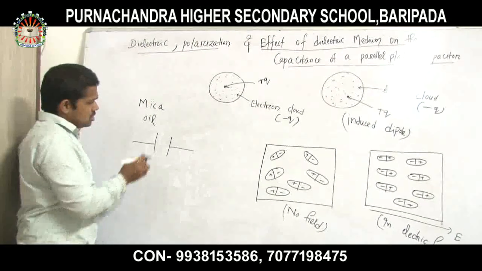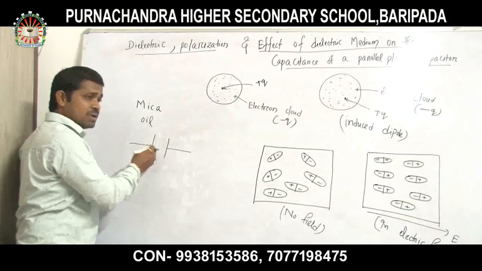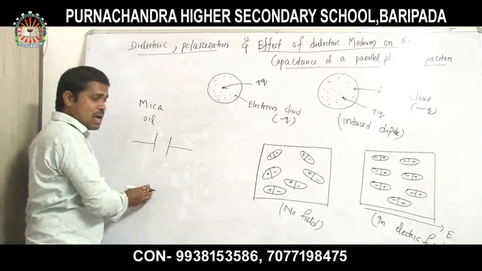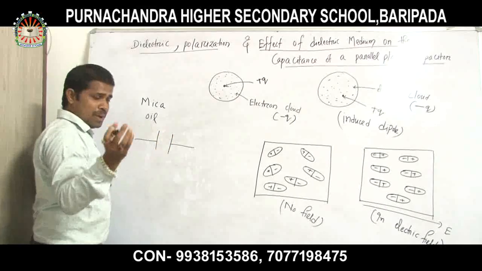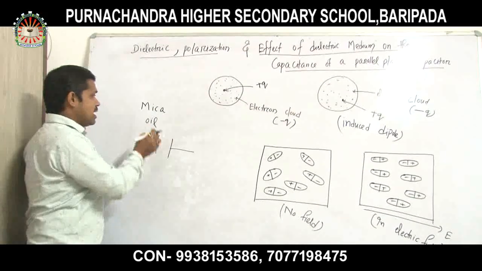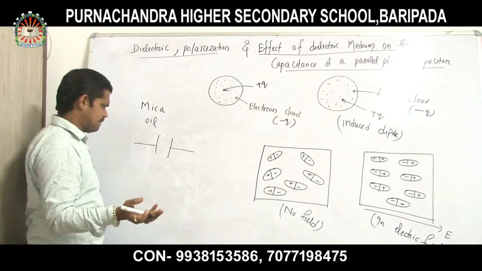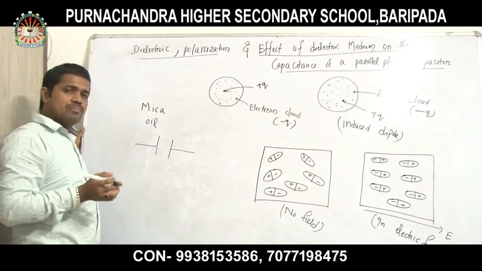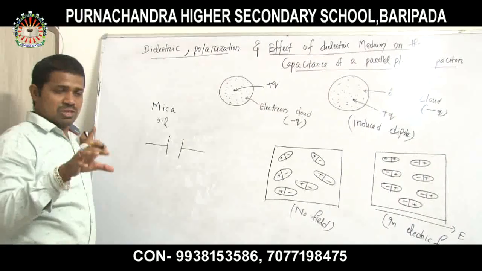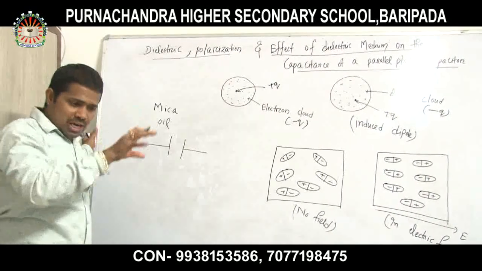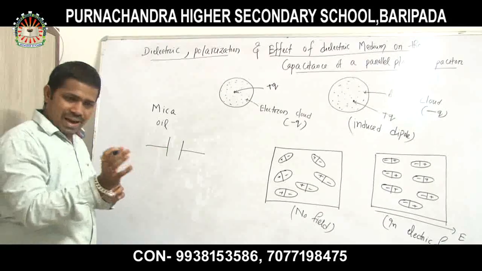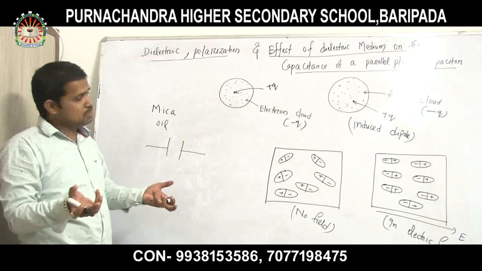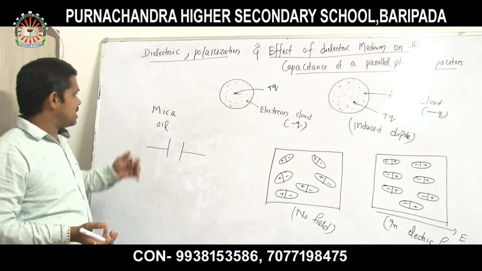The medium can be air, or it can be other dielectric mediums. I can take mica, paper, electrolyte, oil, water, anything. So a dielectric medium is nothing but a material in which all the electrons around the nucleus are tightly packed, with no free electrons. Very simple. Examples are mica, quartz, oil.